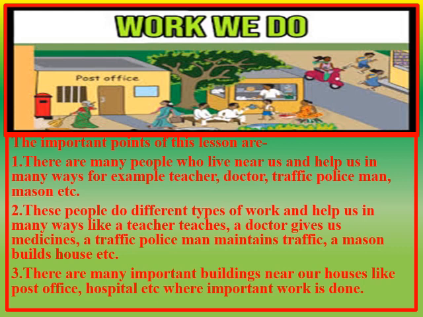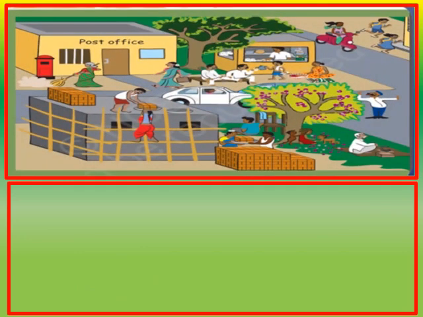Point number 3. There are many important buildings near our houses like post office, hospital, etc., where important work is done. So these are the important points of this lesson. Now let us start the lesson. Children, let us start this lesson with the picture. Here you have to observe this picture carefully and then you have to answer the following question.